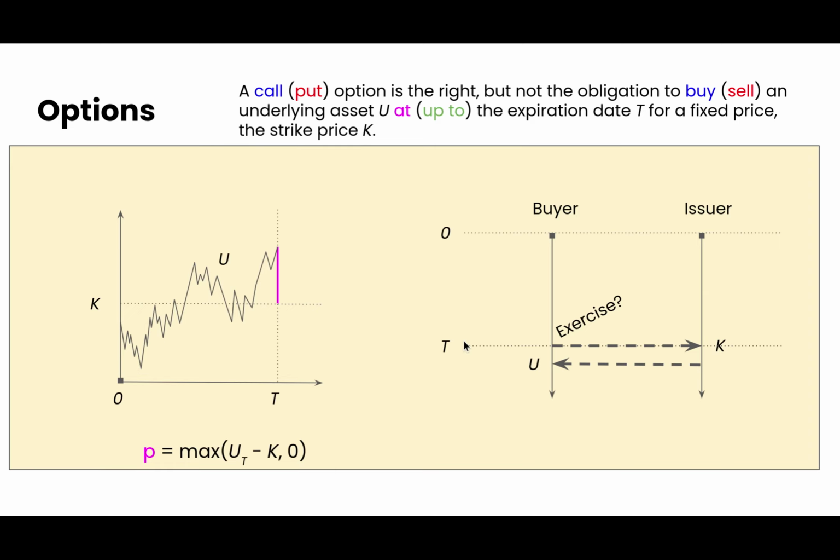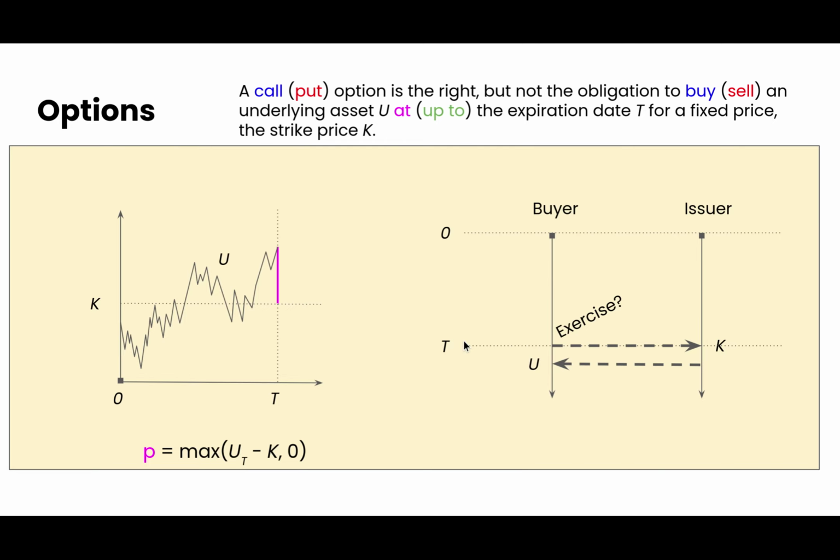If the price of the underlying asset is less than the strike price, we say that the option is out of the money and the contract expires. There's no payoff. The two scenarios can be summarized in the payoff formula. Payoff equals max of the price of underlying U at capital T minus strike price K, or 0.